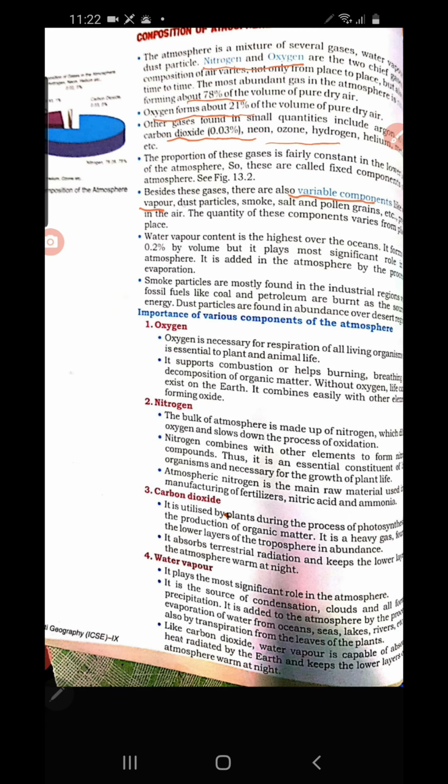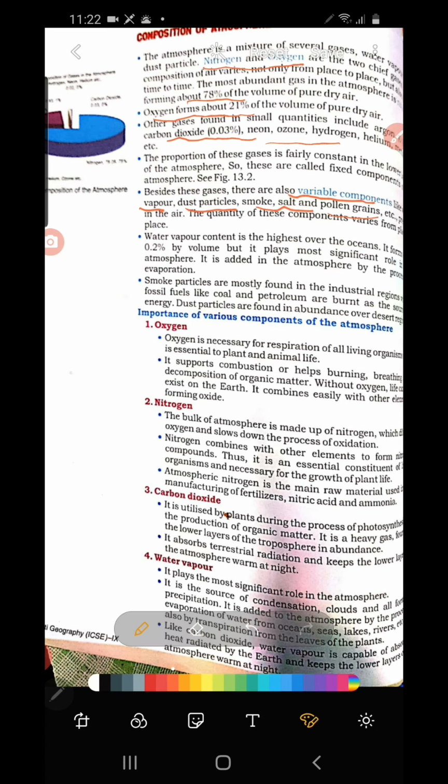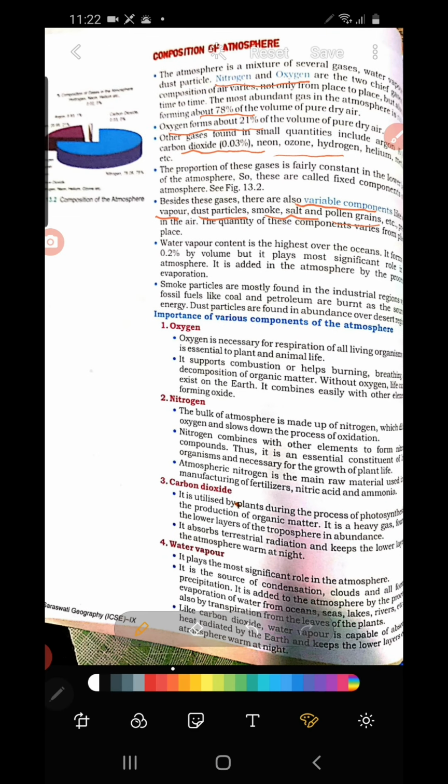Like water vapor, dust particles, smoke, salt, pollen grain. These are all called variable components because they vary from place to place according to the condition. How? Especially in Chandrapura, you see we have a thermal power station. So because ashes are released in the atmosphere, there are more dust particles. Suppose you go to the coastal region, instead of dust particles you find water vapor there. Because of the water body, evaporation takes place, so water vapor is found more in that place. So water vapor, dust particles, smoke, salt and pollen grain are all variable components. They vary from place to place.